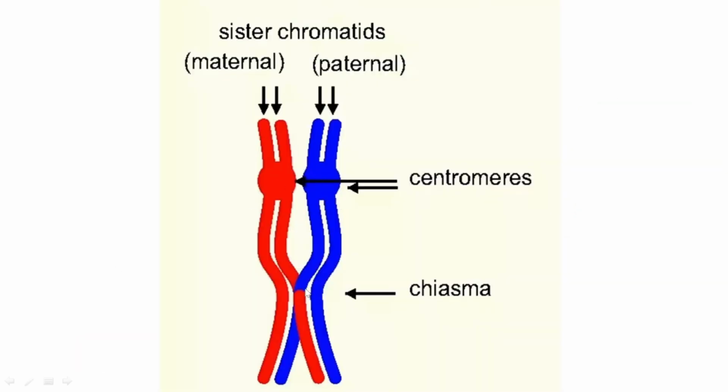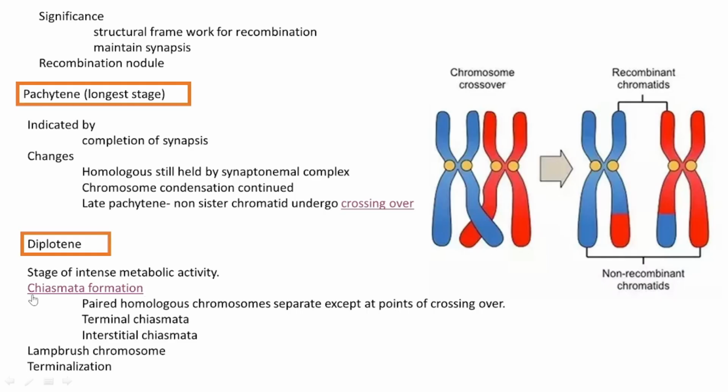This is a picture of chiasmata. All the other regions start to separate from each other, and only those portions where the crossing over happened only stay together. Okay, that region is called a chiasma. The chiasmata are of two types, terminal chiasmata and interstitial chiasmata.